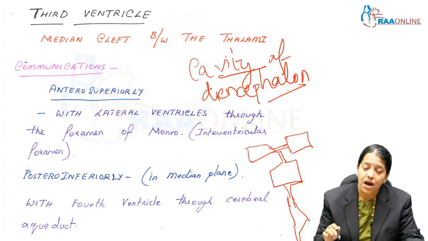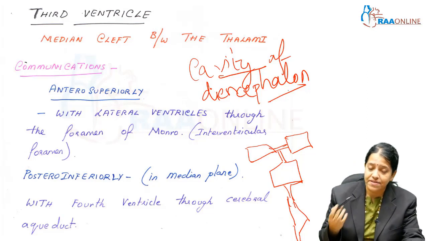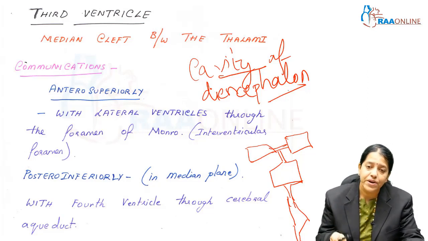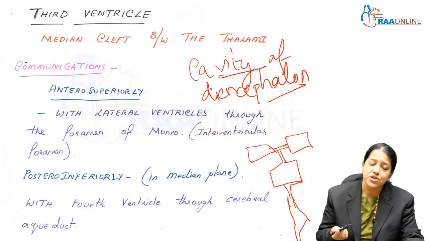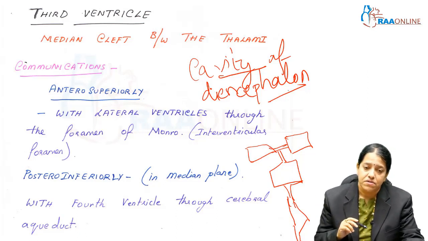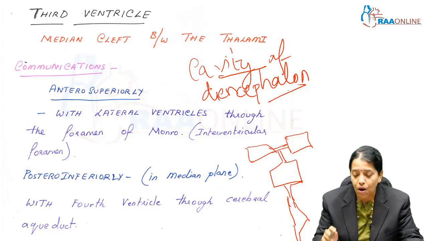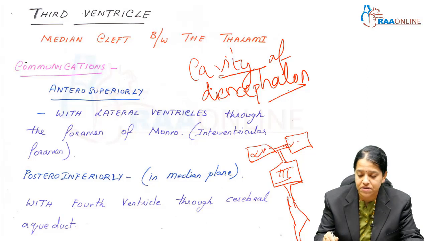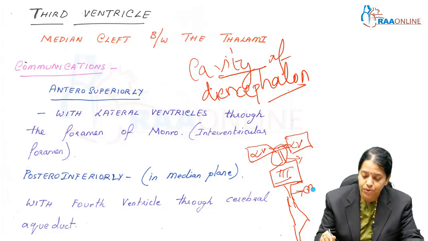Not only are they intercommunicating, as I said, they also open with the help of apertures into the subarachnoid space. Now, how does the third ventricle communicate? These are the two lateral ventricles. How does the third ventricle communicate with the lateral ventricle? With the help of the foramen of Monro. How does the third ventricle communicate with the fourth ventricle? With the help of the cerebral aqueduct.